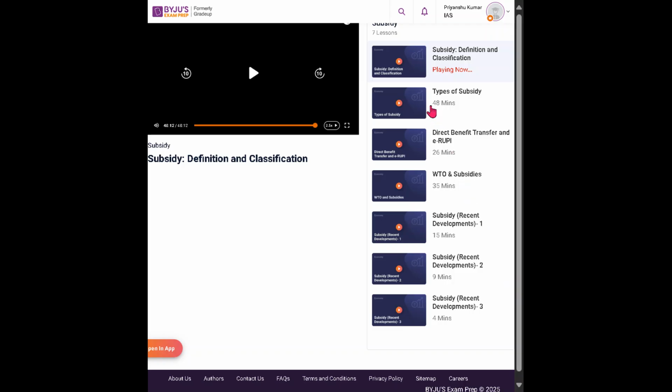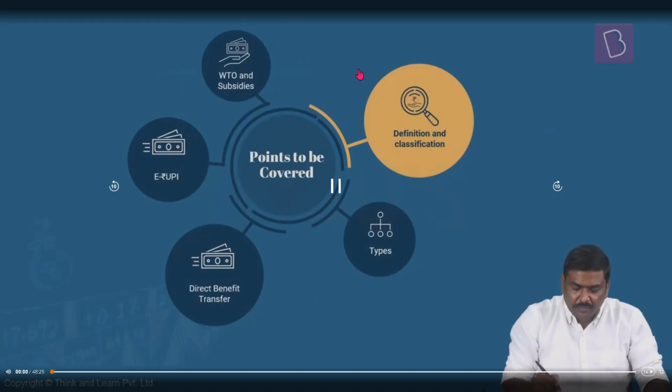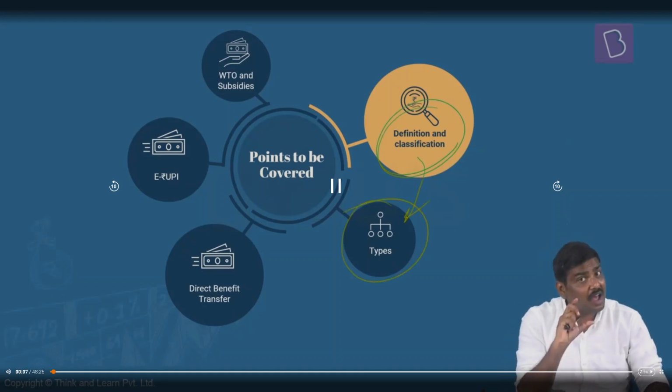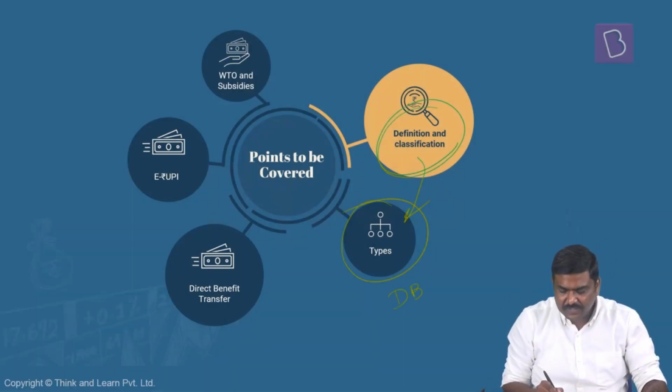Now, we have taken care of the definition and classification, and let's move on to some types of subsidies. So far we have discussed the classification of subsidies. Within this classification, there is direct benefit transfer in LPG, there is fertilizer subsidy, etc. Let's discuss some of them under the types of subsidies.